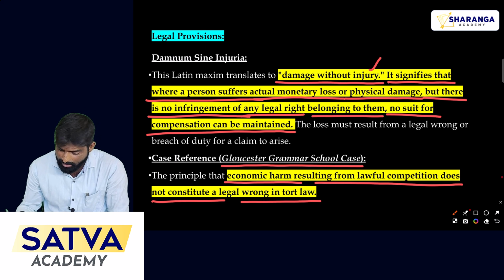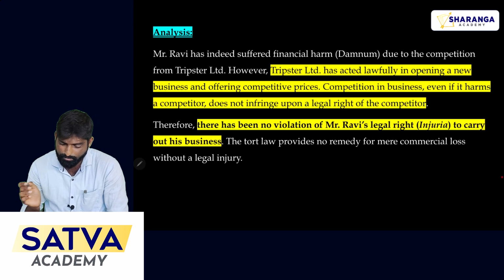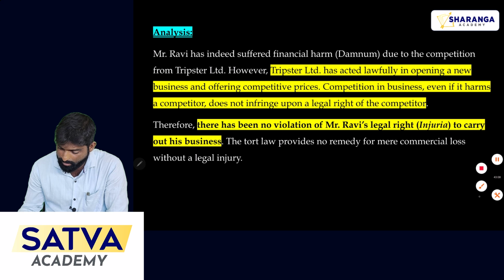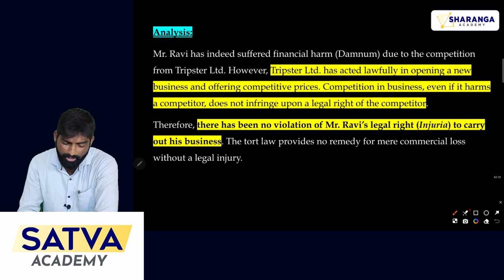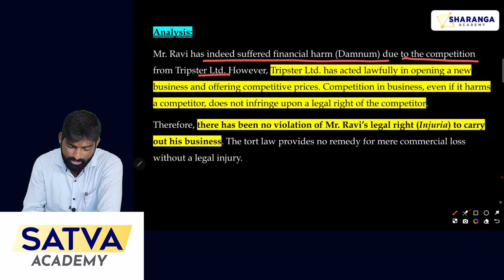Let's analyze the question according to the provisions of this maxim. Here Mr. Ravi has indeed suffered financial harm due to competition from Tripster Limited. So this is the fact.